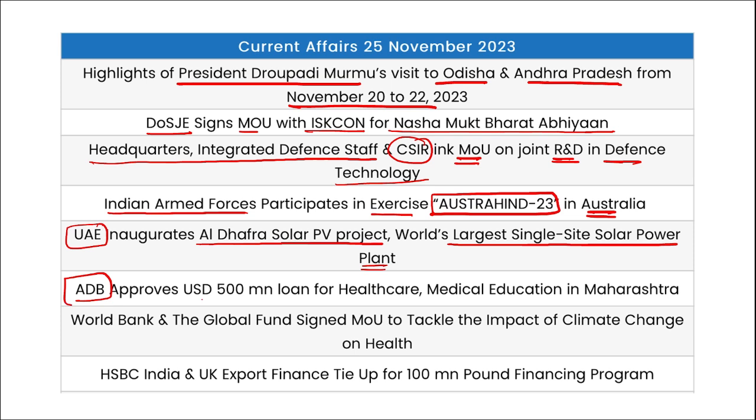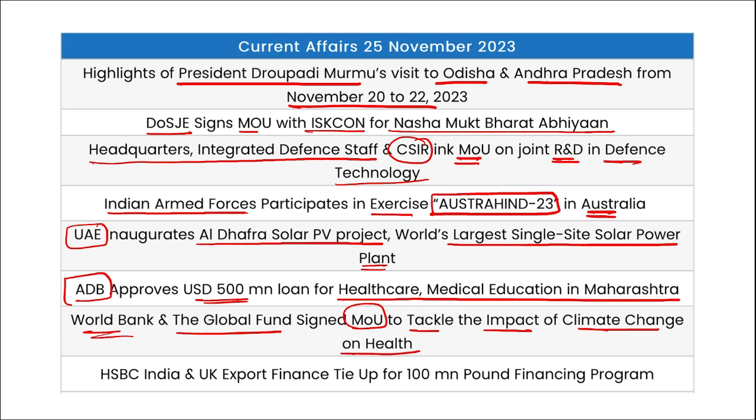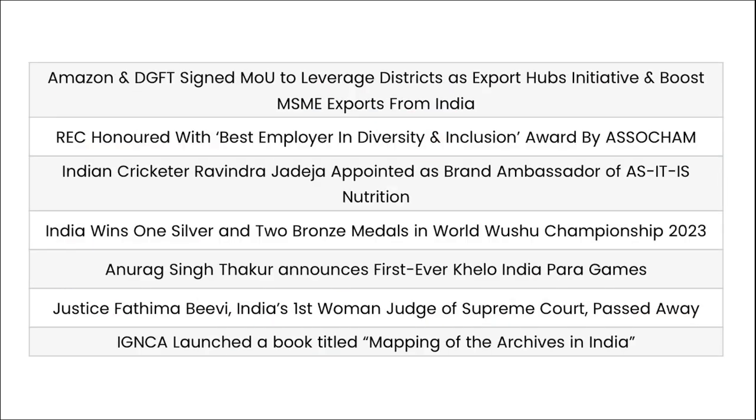Then the Asian Development Bank approved a $500 million loan for healthcare and medical education in Maharashtra. The World Bank and the Global Fund signed an MOU to tackle the impact of climate change on health. HSBC India and UK Export Finance tied up for a £100 million financing program. Amazon and DGFT signed an MOU to leverage the Districts as Export Hubs initiative and boost MSME exports from India.